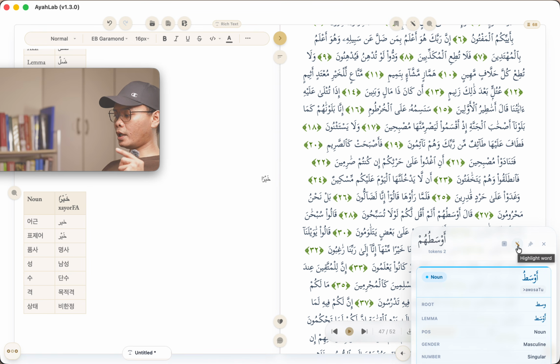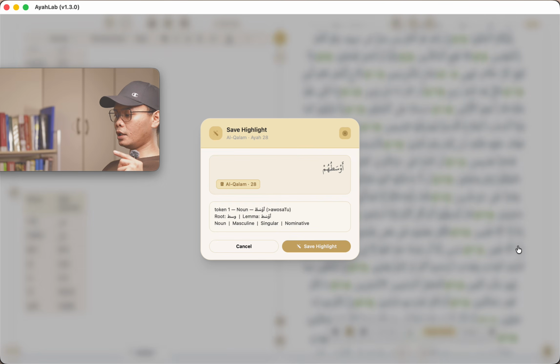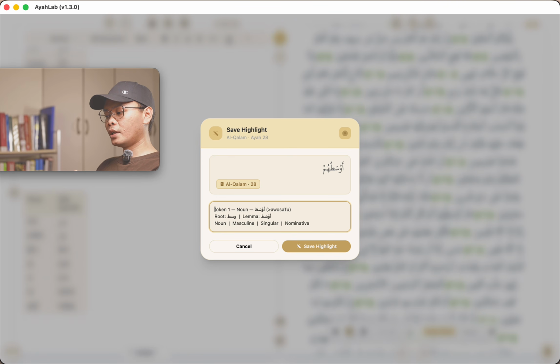This one will highlight the word, same as before, but this time instead of us copy pasting all of those details here because we want to write something about that, it has now put in already all of those details, the morphological features, so you don't have to copy paste, for example, right? So you can just click save.